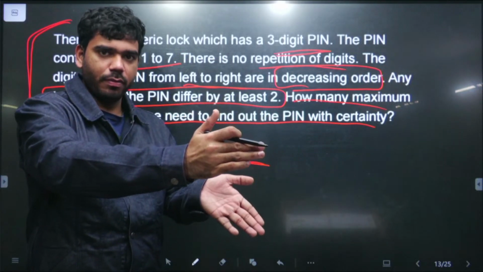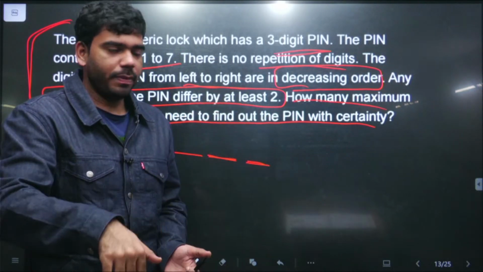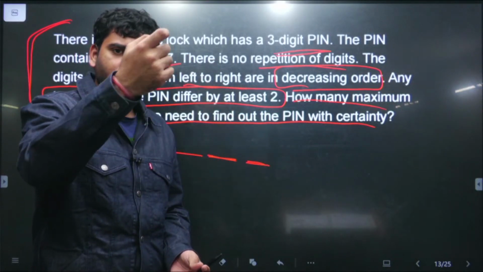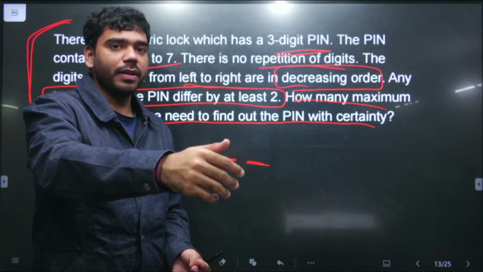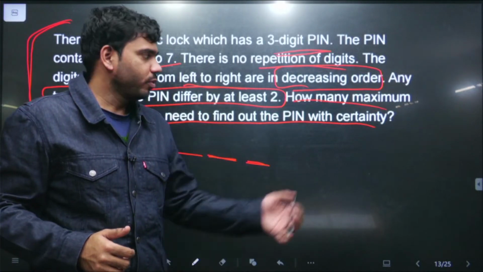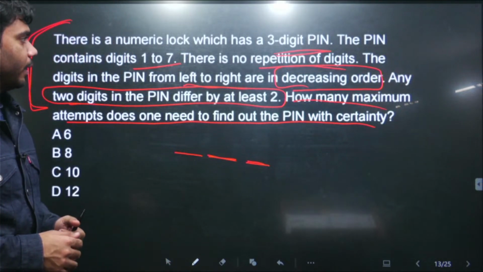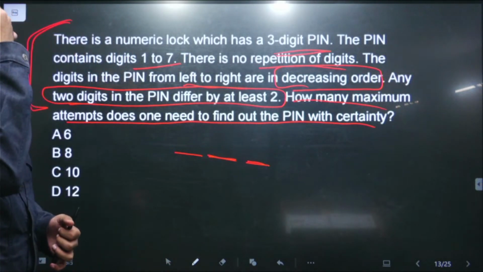कि we know कि there is this number of possible pins, so we will manually enter all the pins and then we can say कि हाँ जैसे 12 pins हैं तो we will enter 12 pins and at maximum in the worst case scenario 12th pin के बाद the safe will be opening. So that is what he is saying कि how many possible pins can be there, right? So then उसके बाद 1 to 7 is there.